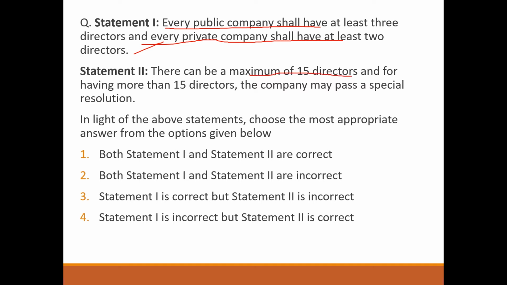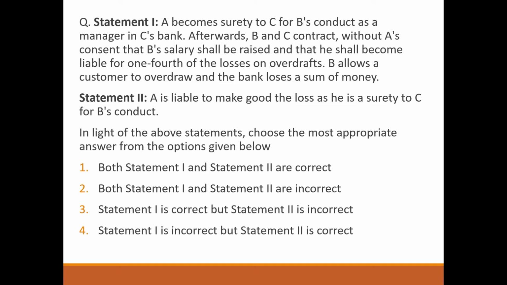Next question, statement 1. A becomes surety to C for B's conduct as a manager in C's bank. Afterwards, B and C contract, without A's consent, that B's salary shall be raised and that he shall become liable for 1/4 of the losses on overdrafts. B allows a customer to overdraft and the bank loses some money. Statement 2.